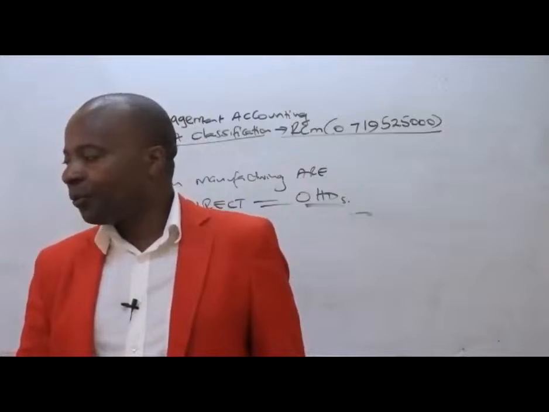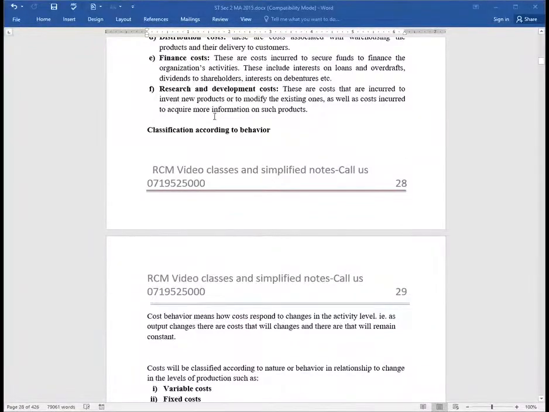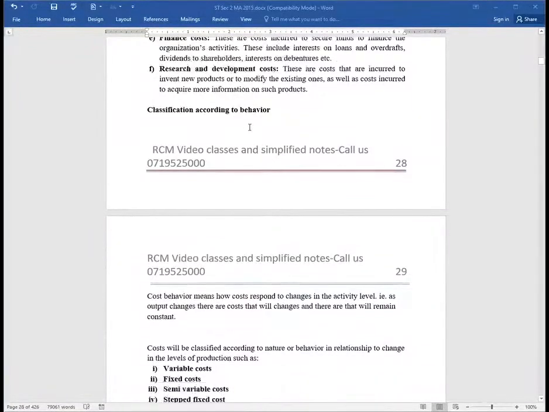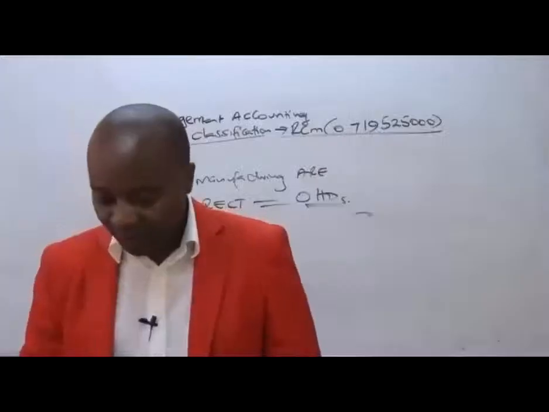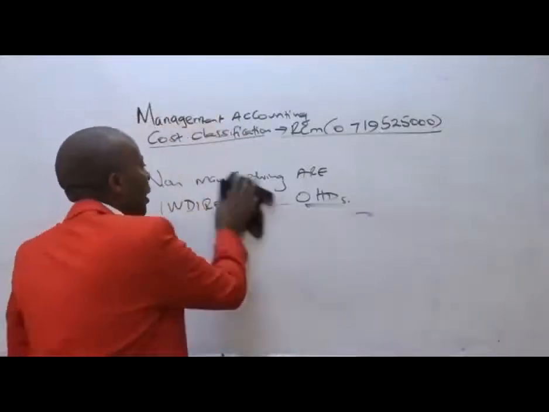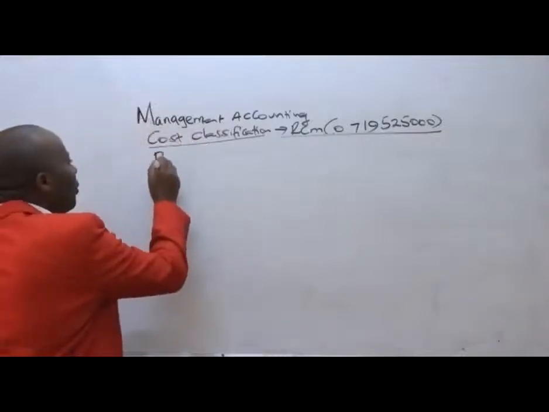Now we go to this other classification that we call behavioral classification according to cost behavior. How do these behave? Ladies and gentlemen, costs will be classified according to nature or behavior in relationship to change in levels of production, such as we have variable cost, fixed cost, semi-variable, and then we have the stepped fixed cost. Ladies and gentlemen, the most important thing that you're supposed to appreciate here in terms of behavioral classification is this, in terms of how they behave.